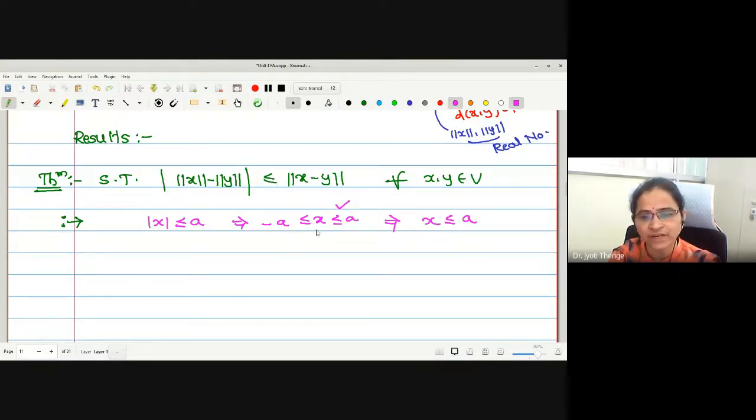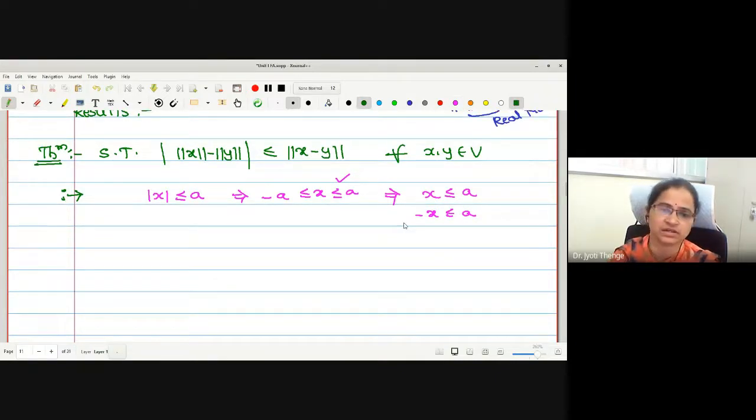What about the left inequality, minus a less than or equal to x? Multiplying by the negative sign, a is greater than or equal to minus x. If one can prove either of these relations, the result follows.